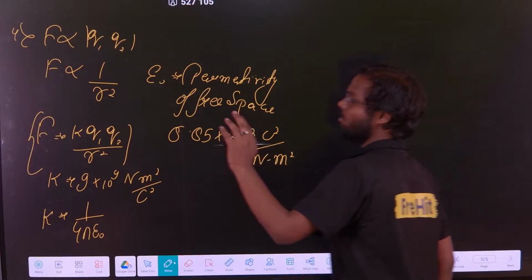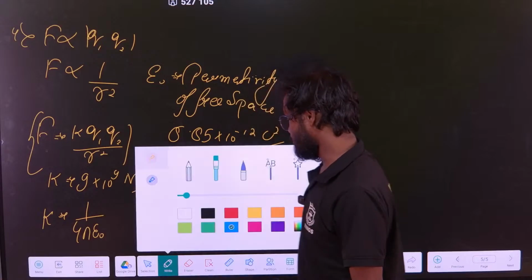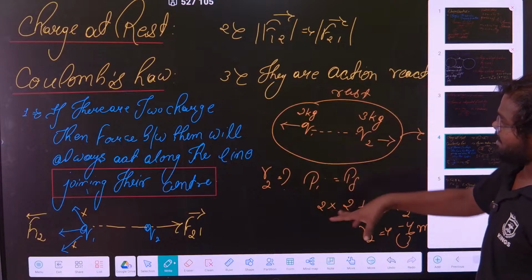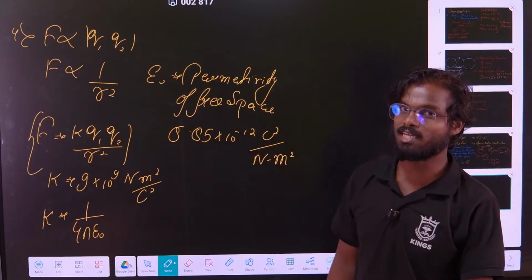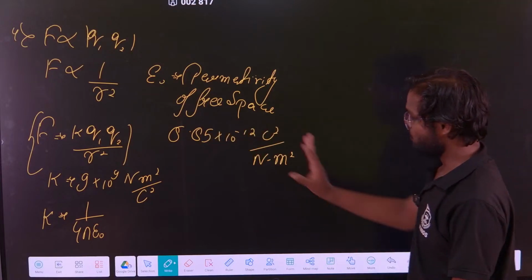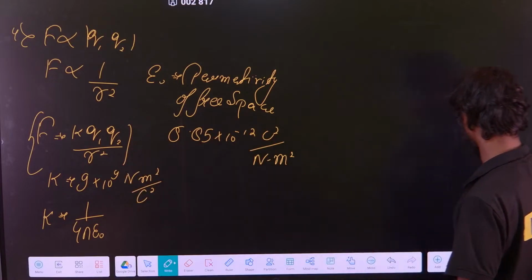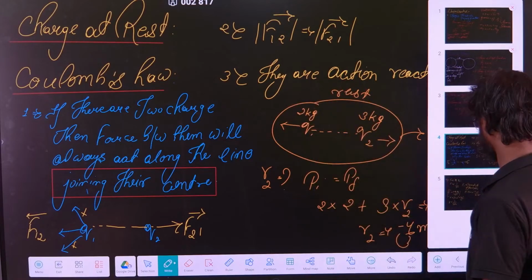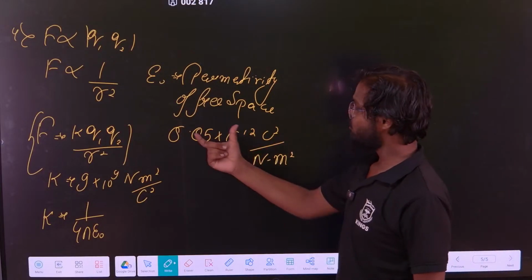Now people learn this and think it is Coulomb's law. No, this is not Coulomb's law. The Coulomb's law is this, and this is the mathematical expression of Coulomb's law. Everyone learns only the formula, that's why they are not able to solve the questions. You have to remember this formula, this basic idea, and this concept also, then only you can solve the question. So this is our Coulomb's law. Clear? Any doubt?